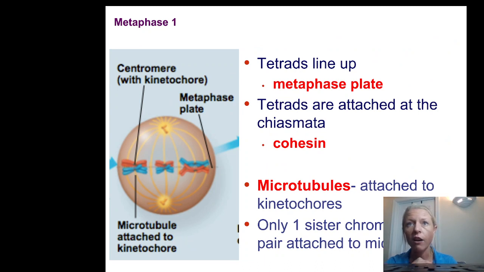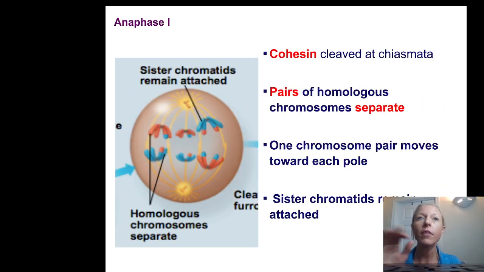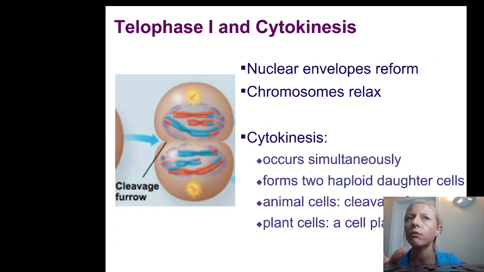In metaphase 1 of meiosis, your tetrads, or pairs of homologous chromosomes, line up along the metaphase plate, attached to microtubules. Then in anaphase 1 of meiosis, the whole sister chromatids are pulled up towards the pole of the cell. This is a difference between mitosis and meiosis, where the pairs of homologous chromosomes separate, and they separate randomly. This is called independent assortment, which we'll get to.